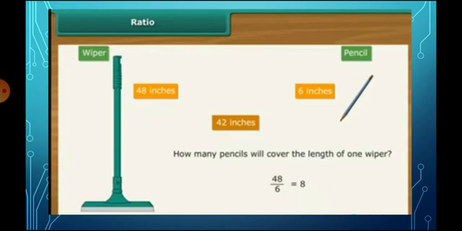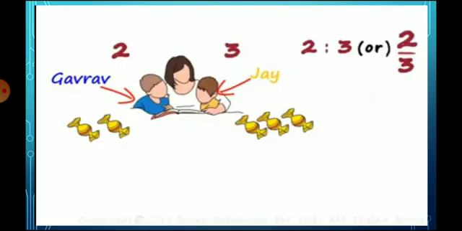What will we do? We divide 48 by 6, which is equal to 8. If we place 8 pencils along the wiper, we cover the whole length of one wiper. In this way, now we can move to ratio.